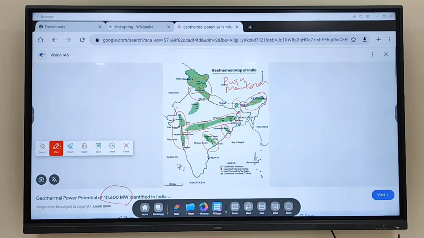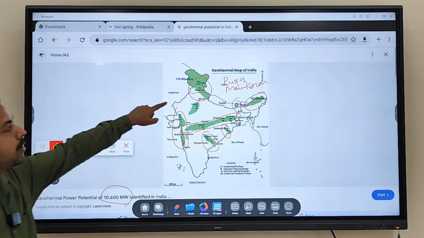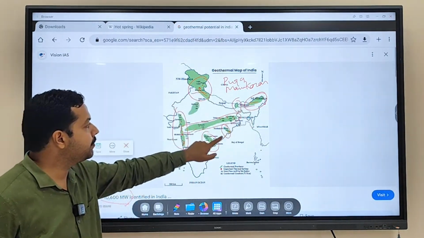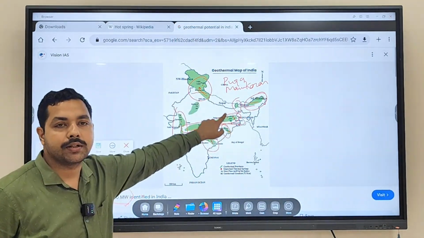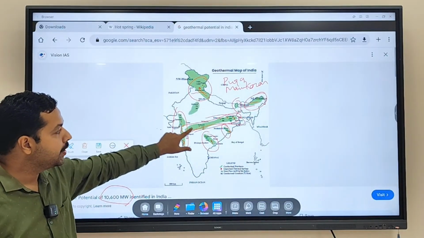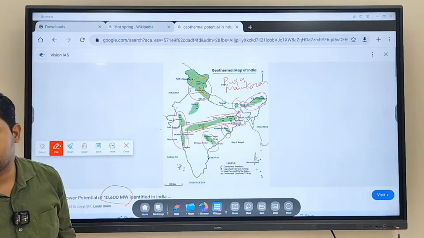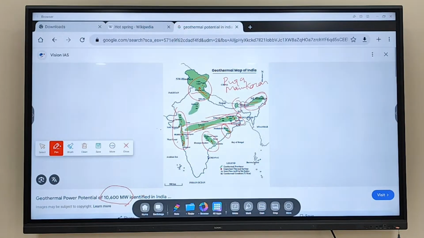So when a question comes in the mains examination, assess the geothermal potential of India, make this diagram. Explain that India has a geothermal potential in the northern part, northeastern part, in the middle central part, in the western coast, and some around the Godavari and Mahanadi basin. So you have to mention these areas where India has geothermal potential.